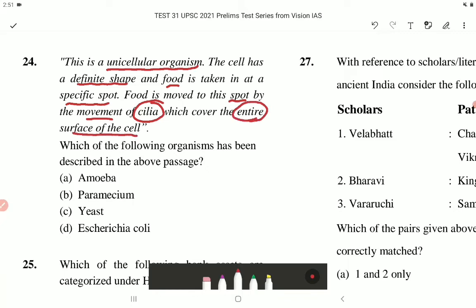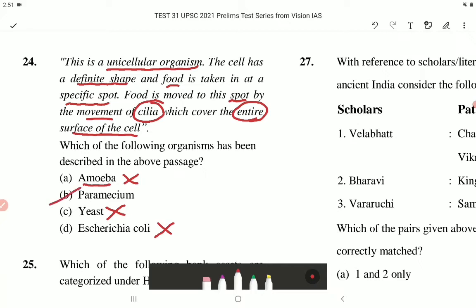Which of the following organisms has been described in the above passage? Option A, amoeba. This is incorrect. Option B, yeast. In option C, yeast. This is incorrect. Option D, E. coli. This is also incorrect. So the correct option is option B, that is paramecium.